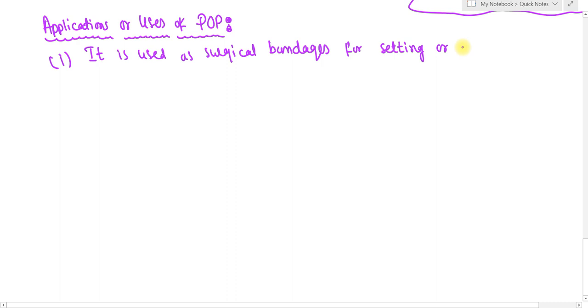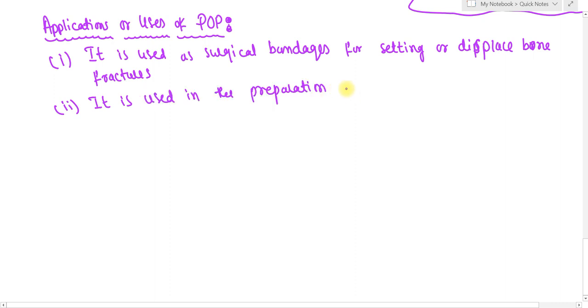Then the second one: it is used in the preparation of decoration of houses, shops, cinema halls, as POP, plaster of Paris.